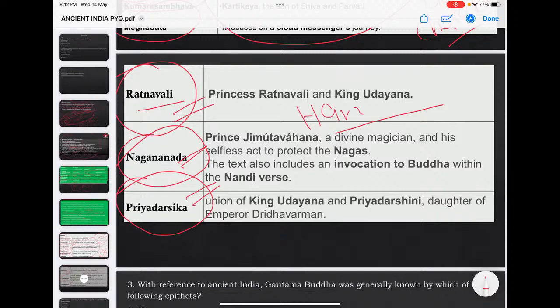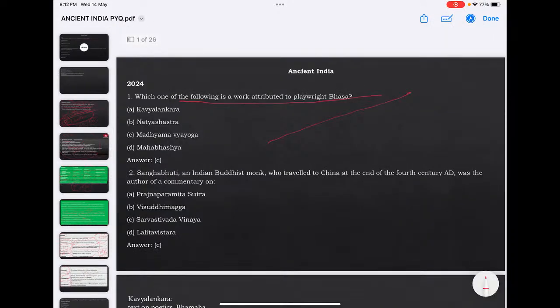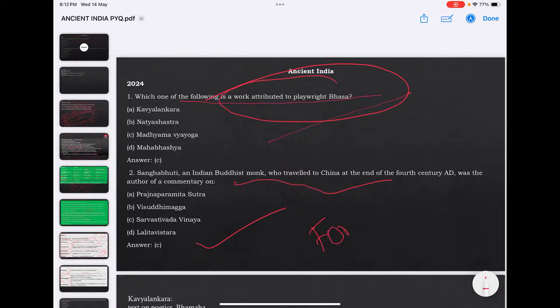These are the areas of questions UPSC previously asked. So this question is answerable: what are the works attributed to the playwright Bhasa? Then there is Sanghabhadra, an Indian Buddhist monk who traveled to China, and his famous work, Sarvastivada Vinaya. So there are many foreign travelers who visited India at various times.